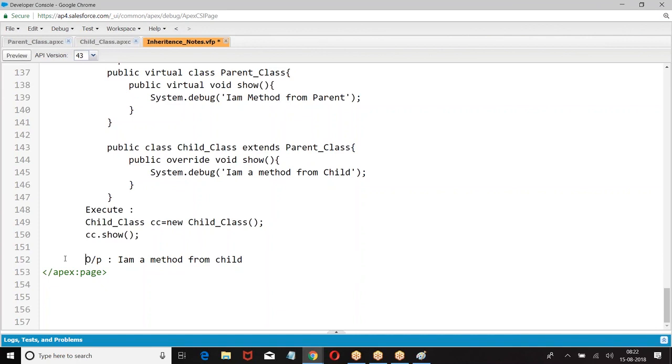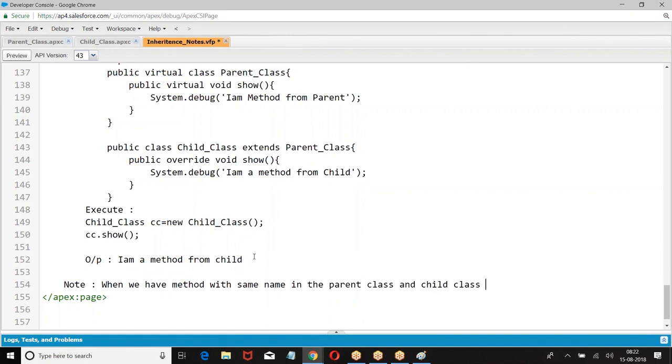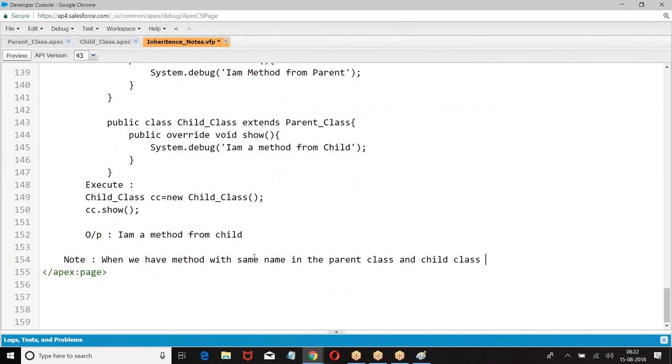What is the concept of overriding? Overriding means redefining a method. Okay, redefining a method in the child class with the same name as the method in the parent class. So when we have a method with the same name in the parent class, then the child class will dominate. Override, I can say.